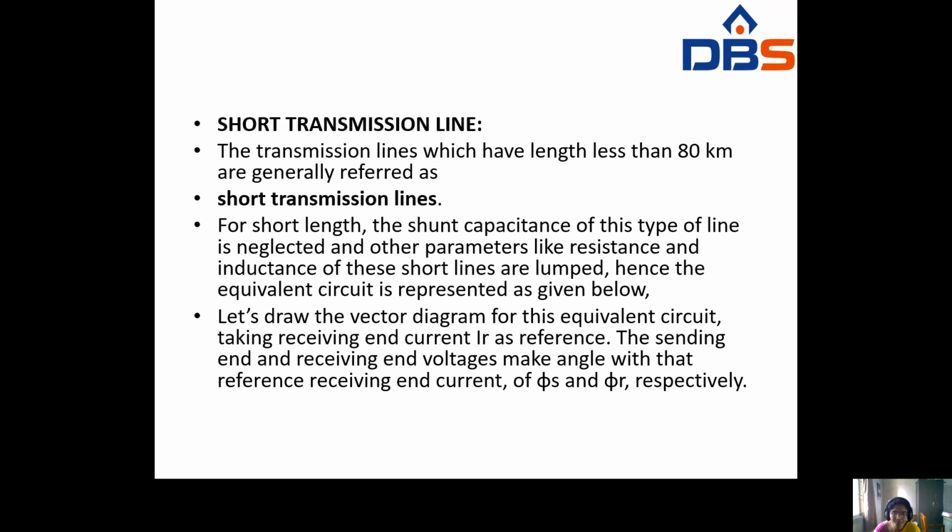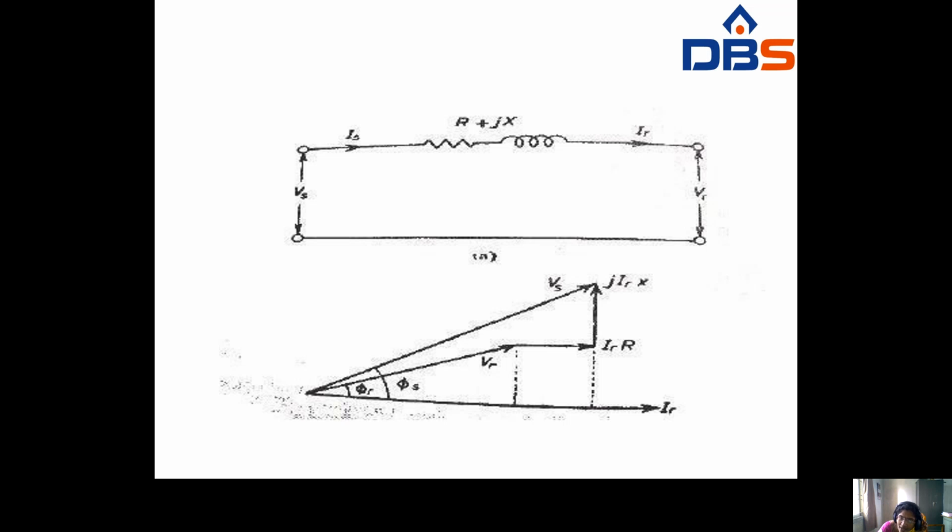See here, this is the equivalent circuit of a short transmission line. It is a combination of a resistance and inductance. Here there is no capacitance. This is in the form of R plus jX. This is the sending end and this is the receiving end. Vs means sending end voltage and Is means sending end current. VR means receiving end voltage and IR means receiving end current.